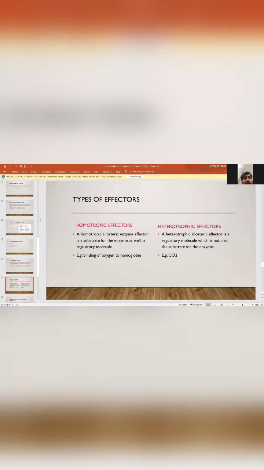Here are types of effectors. There are two types of effectors, homotropic effectors and heterotropic effectors. A homotropic allosteric enzyme effector is a substrate for the enzyme as well as a regulatory molecule. For example, binding of oxygen to hemoglobin. On the other side, a heterotropic allosteric effector is a regulatory molecule which is not also the substrate for the enzyme. For example, carbon dioxide is an effector for hemoglobin, but it is not the enzyme's substrate.